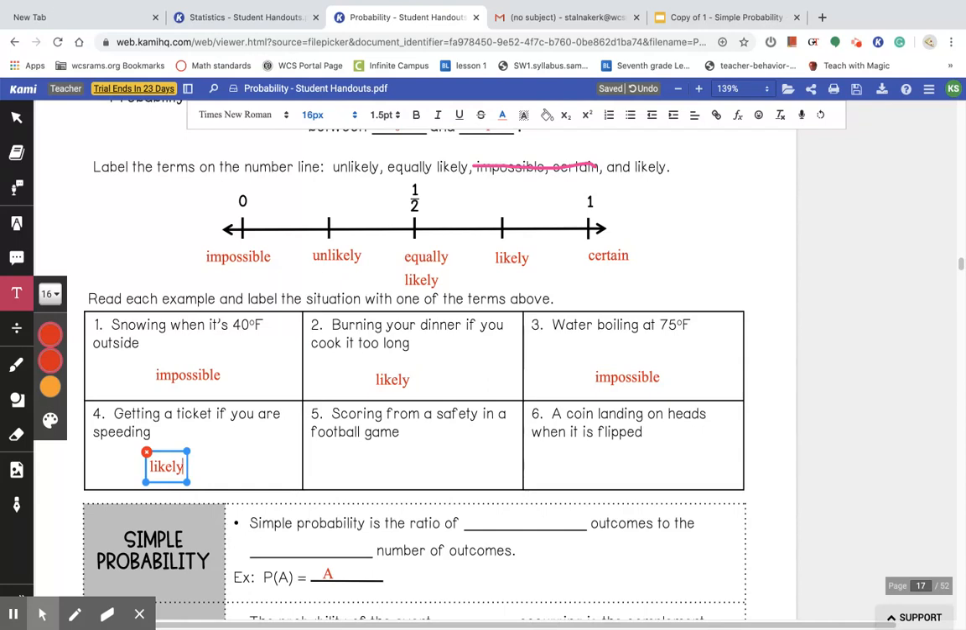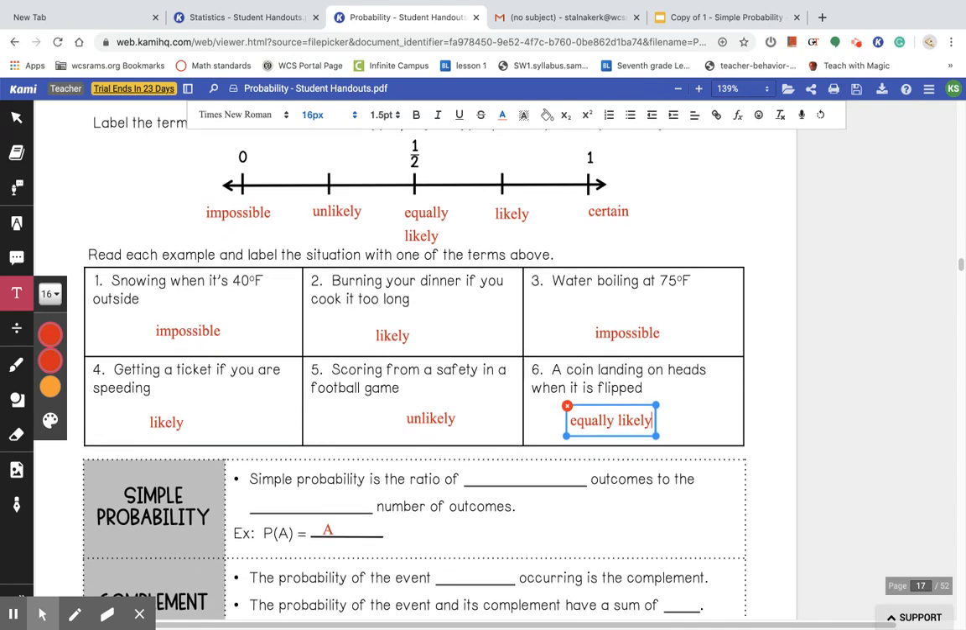All right, number 5, scoring from a safety in a football game. That is unlikely. It happens, but it doesn't happen often. It's not impossible, and it's not guaranteed. So that's going to be unlikely. And last question for this one, number 6, a coin landing on heads when it's flipped. Well, that's a 50-50 chance. You're either going to get heads or you're going to get tails. So you have a 50% chance. So that's going to be equally likely. All right, moving on.